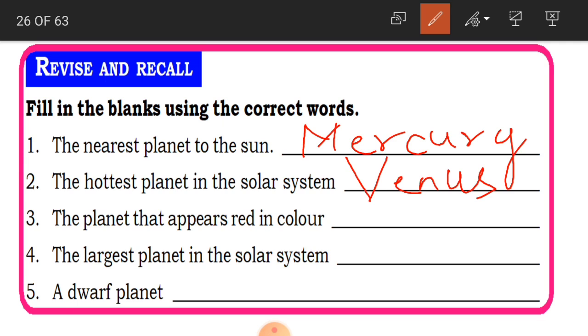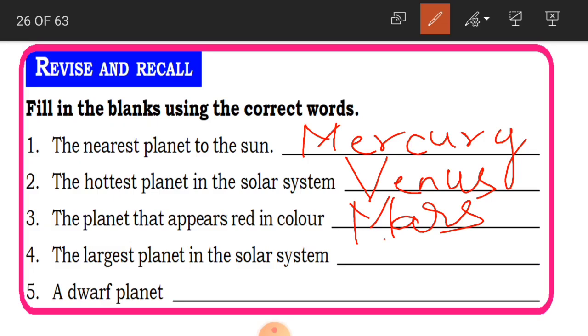Okay. The planet that appears red in color. So the soil and the rocks are red in color on the surface of this planet, and because of that we call this planet the red planet, children. And this is nothing but the planet Mars. Okay, M-A-R-S, Mars.